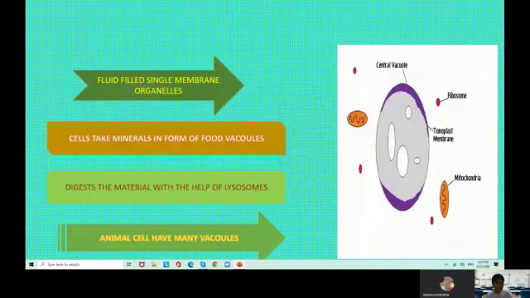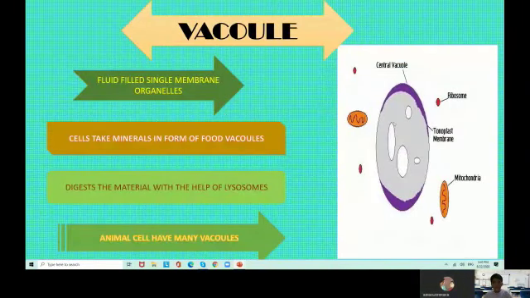Our last topic is the vacuole. Vacuoles are present in both animal and plant cells. In plant cells, the vacuole is very big, and in animal cells, there are many vacuoles which are smaller than in plant cells. It is a fluid-filled, single-membrane organelle. The cell takes in nutrients in the form of food vacuoles, and it digests the materials with the help of lysosomes. Some unicellular organisms use a contractile vacuole for the elimination of waste from their bodies.